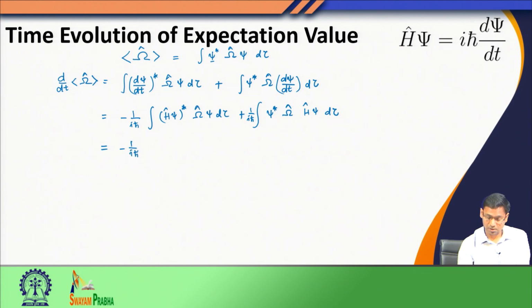Now, I have this term with a minus, so let us take minus 1 over i h bar outside. Here, when I see this term, I use the Hermitian nature of the Hamiltonian, so I can write it in this way.